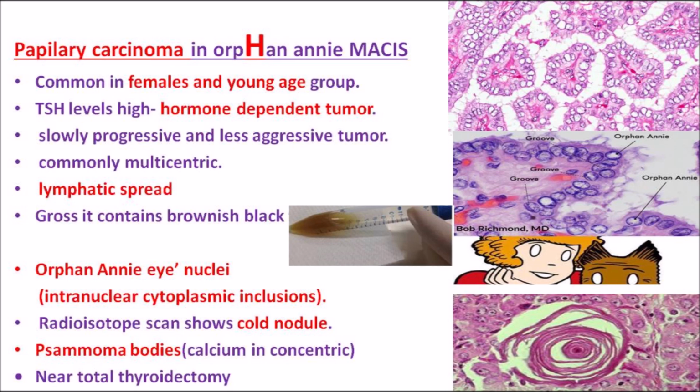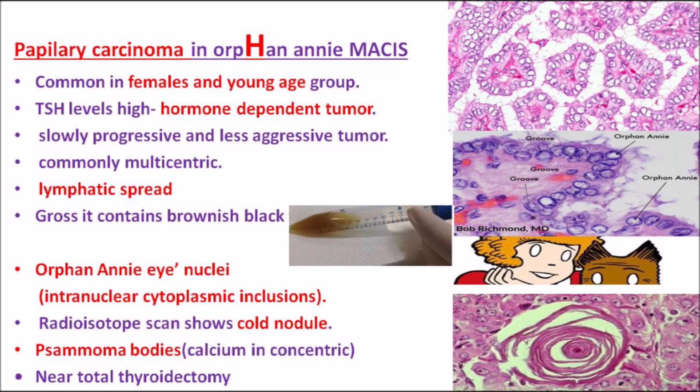Another histological picture which is very important from the MCQ viewpoint is psammoma bodies. Okay, so what are they? They are actually calcium present in concentric circles. If you take a section of this carcinoma and see it under the microscope, you can see calcium depositions within this particular tumor. You can see this deposition in concentric rings. In the third picture, concentrate on the centermost concentric circle, which shows the psammoma bodies. There are different diseases which show psammoma bodies. One such disease is papillary carcinoma of thyroid.